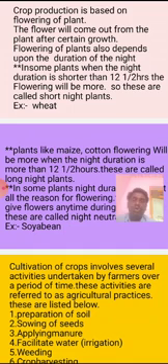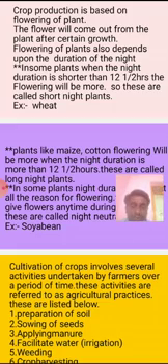Cultivation of crops involves several activities. Crop cultivation is not a simple task. It involves several activities undertaken by a farmer over a period of time. These activities are referred to as agricultural practices.